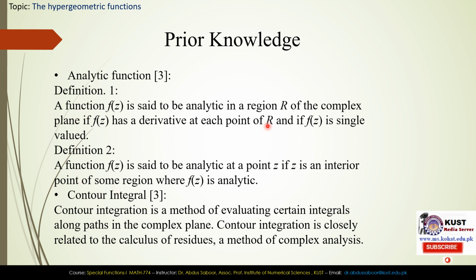The second definition is about a point: a function f of z is said to be analytic at a point z if z is an interior point of some region where f of z is analytic. Means the function should be analytic at that point and also in the neighborhood of that point. Then we will say that the function is analytic at point z.